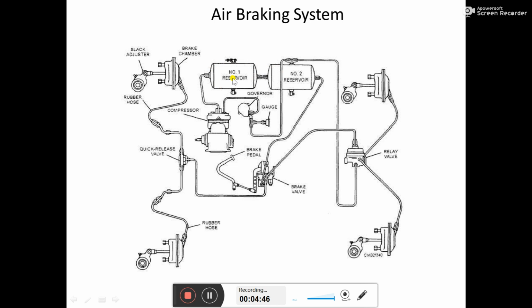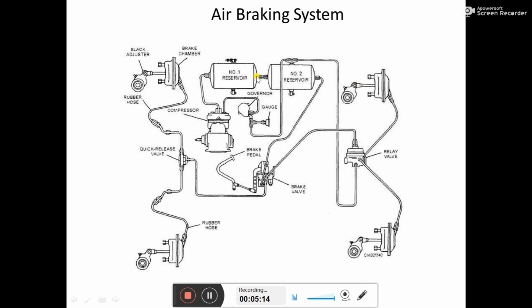To have a big amount of storage, nowadays we have more than 2 tanks below the vehicle to store the compressed air, and normally a different reservoir is used for the front axle and for the rear axle.